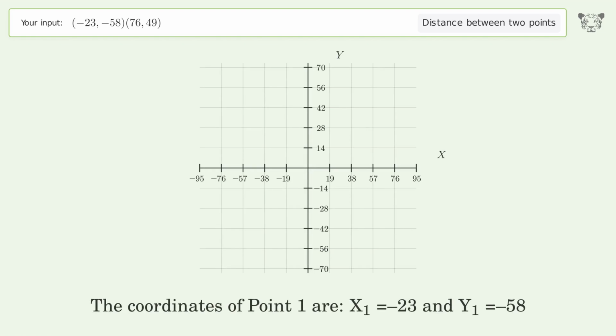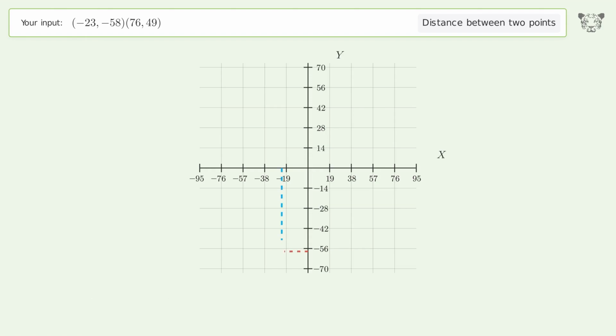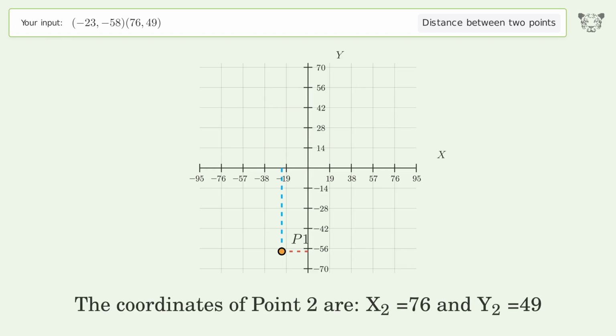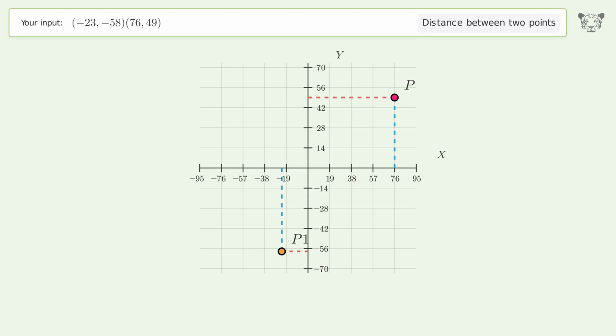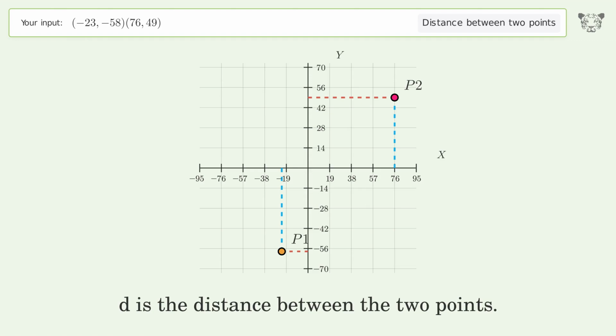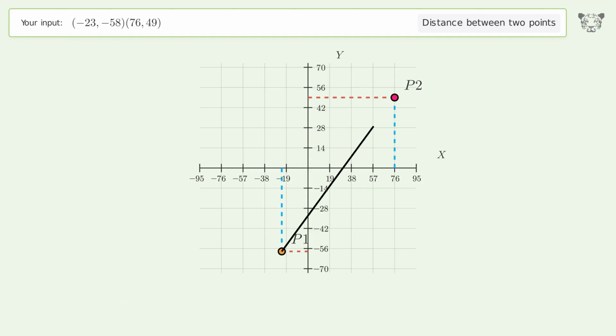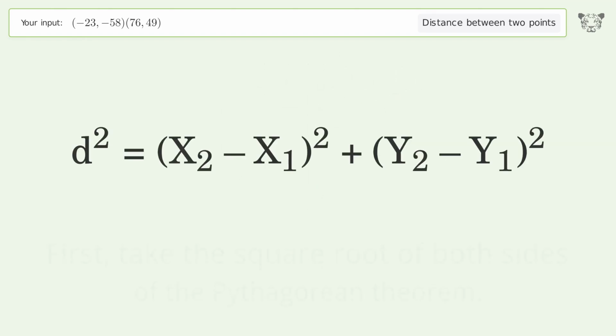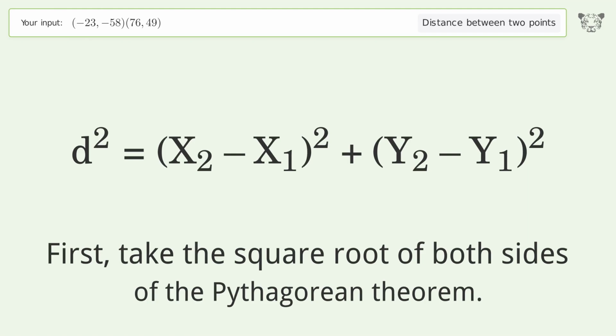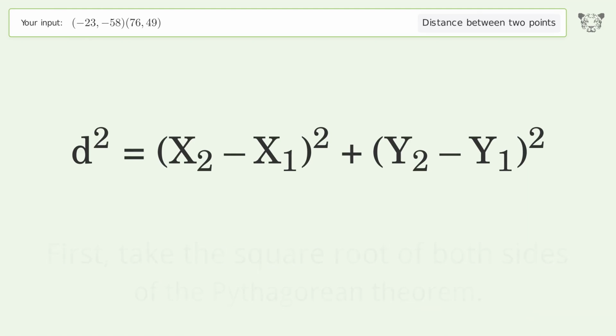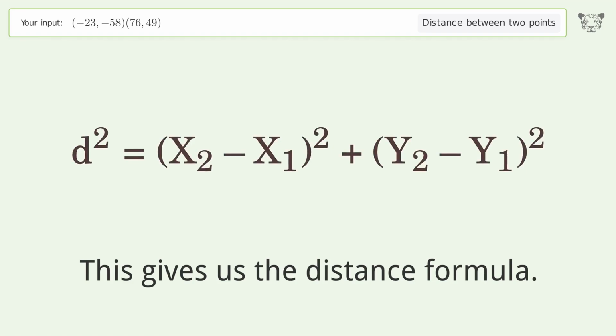The coordinates of point 1 are x1 equals -23 and y1 equals -58. The coordinates of point 2 are x2 equals 76 and y2 equals 49. D is the distance between the 2 points. First, take the square root of both sides of the Pythagorean theorem. This gives us the distance formula.